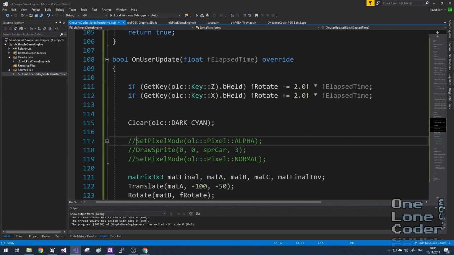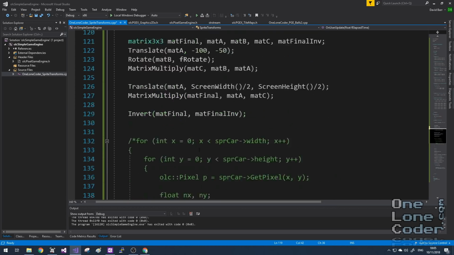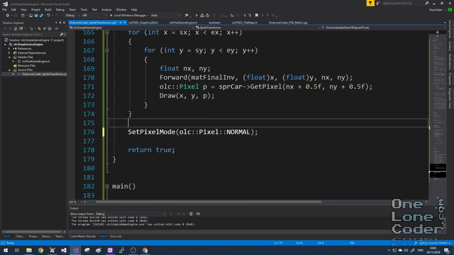I think the last thing I'm going to do is enable alpha blending again for the sprite as we're drawing it. But I'll just take this bit of code and move it down here so we disable when we're clearing the screen. There we go.